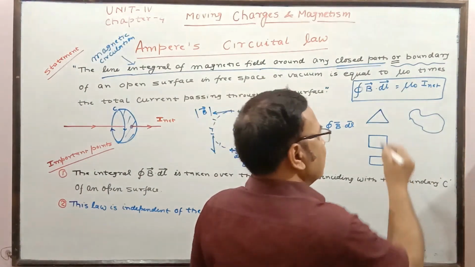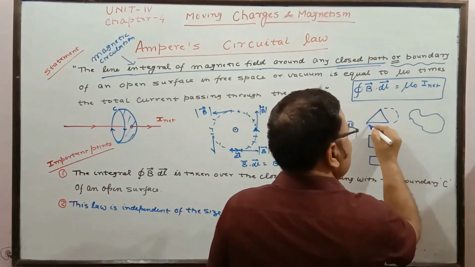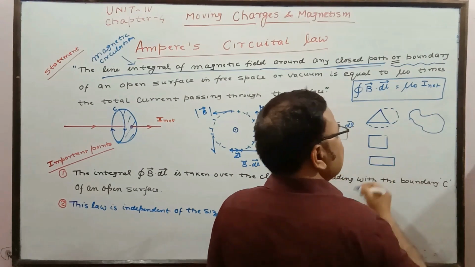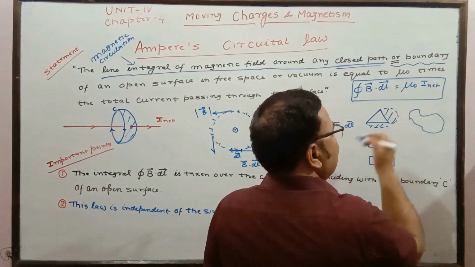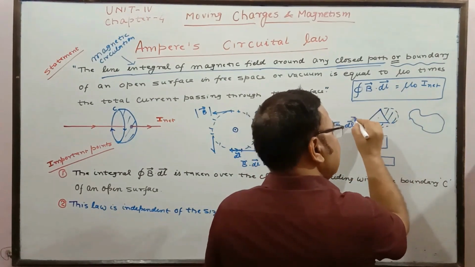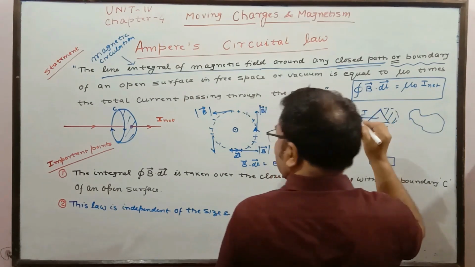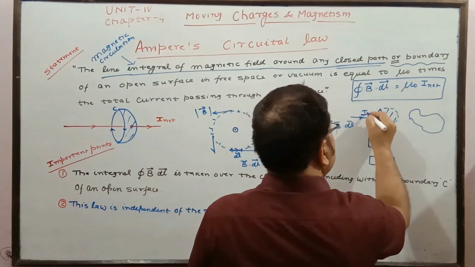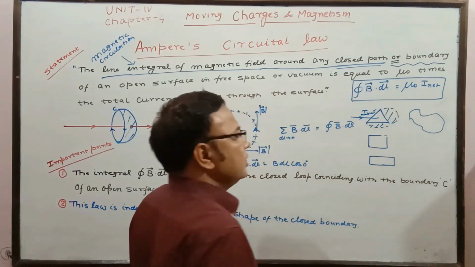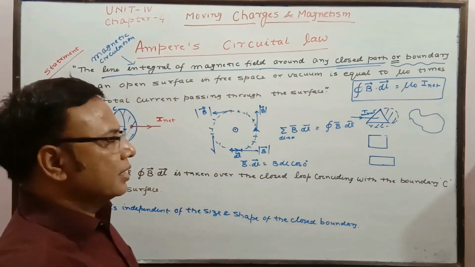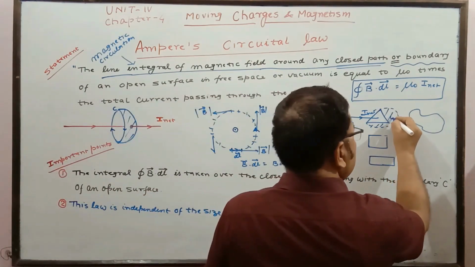If the surface is like this, the current remains the same, that is the I I have taken here, I net. If I net is the same, there is no such change. As far as current is concerned, it remains the same.